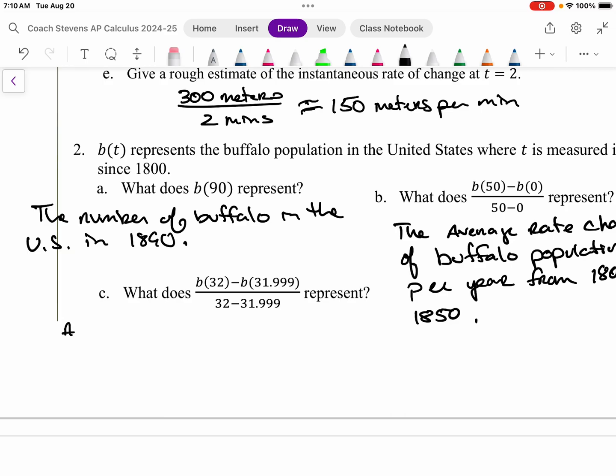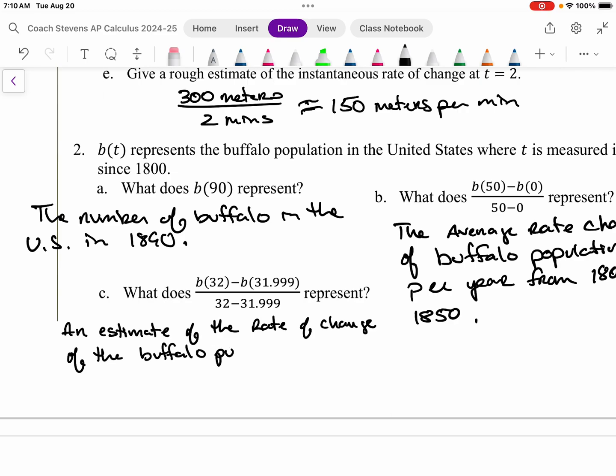Well, this ends up being an estimate of the rate of change of the buffalo population in the United States per year in 1832. All right, that gets us closer to, okay, how did it actually change in that year, roughly. It is an estimate of what that changed in that buffalo population.